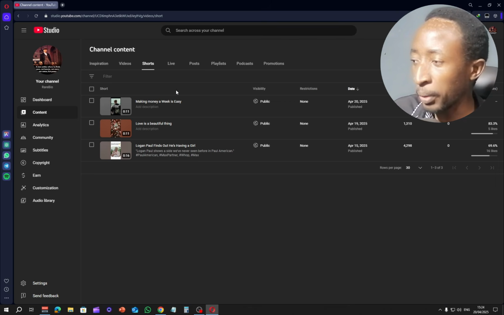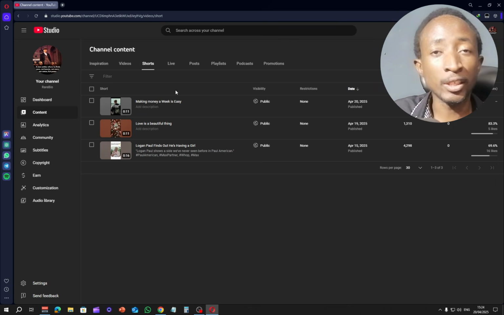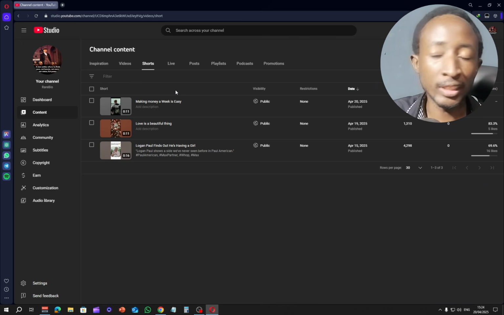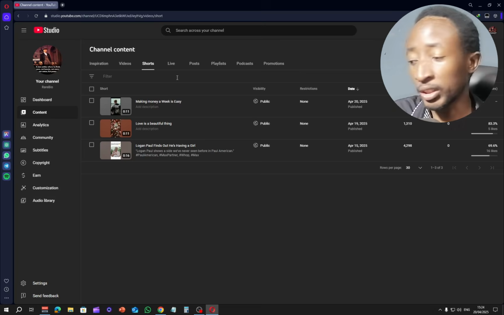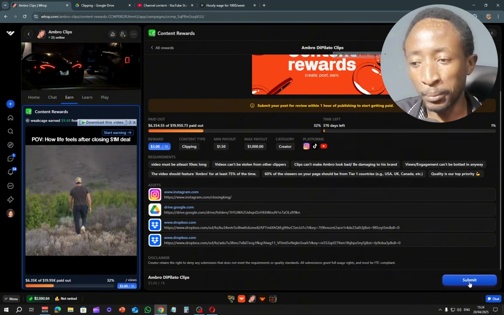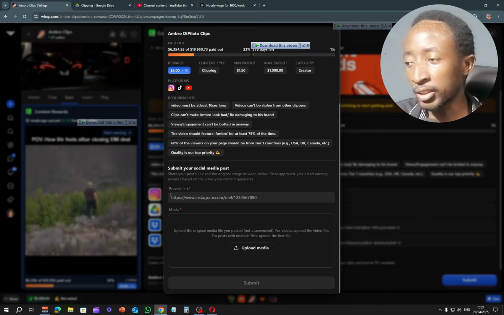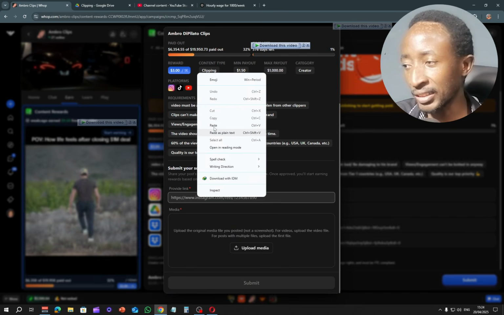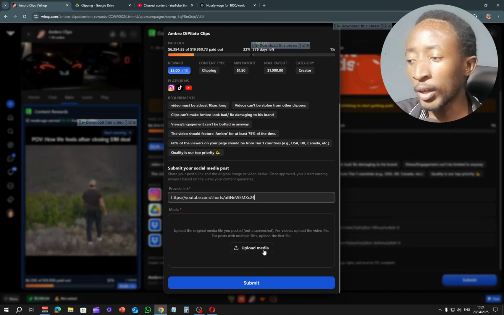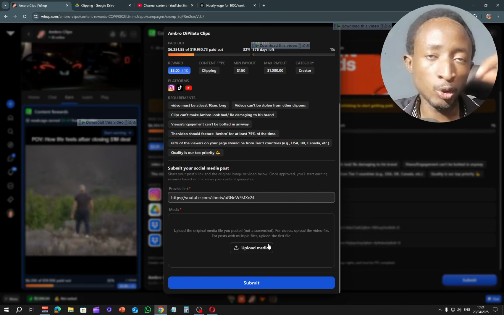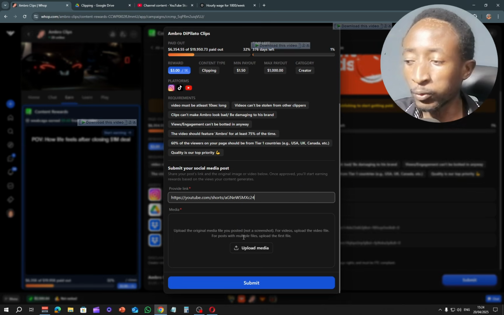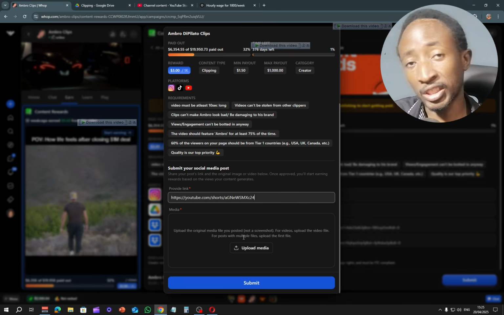Now after it is published, the final thing you want to do is to submit it to content rewards. If you don't do this within an hour, you won't get paid. That's how you clip for content rewards. So here we go back to content rewards and you click right here where it says submit. Now when you click submit, and here where it says provide link, you paste in the link for the platform that you published on, and you want to upload the same video you published to YouTube or whichever platform you uploaded it to. You have to use the original file you uploaded to the same platform.